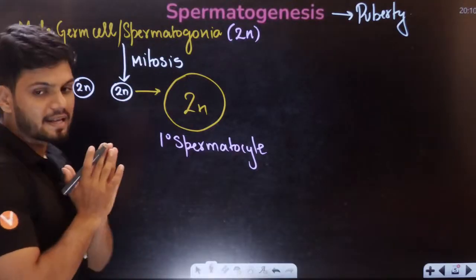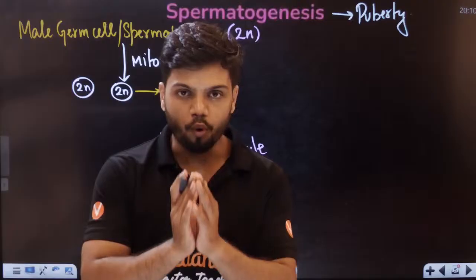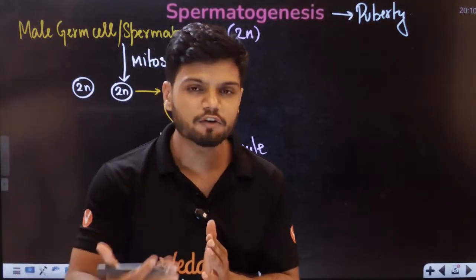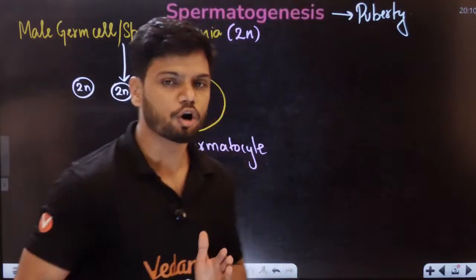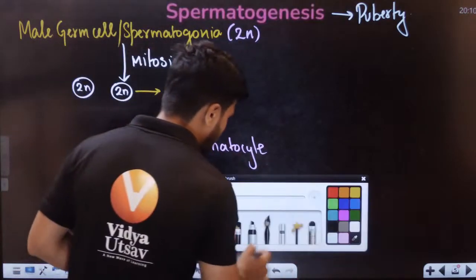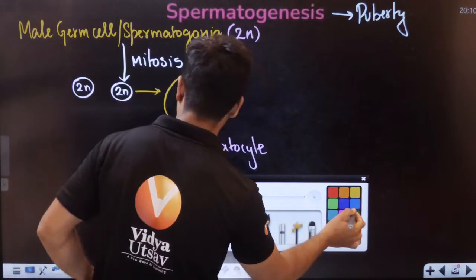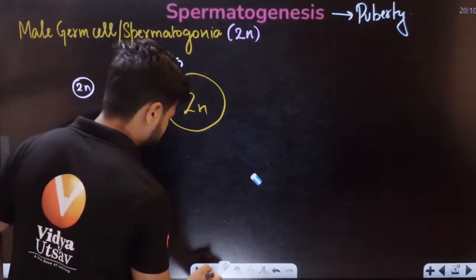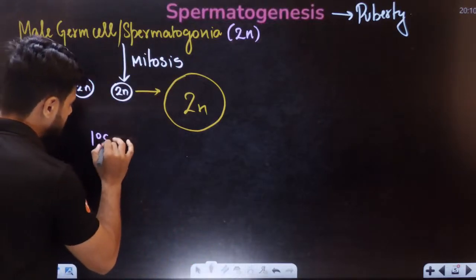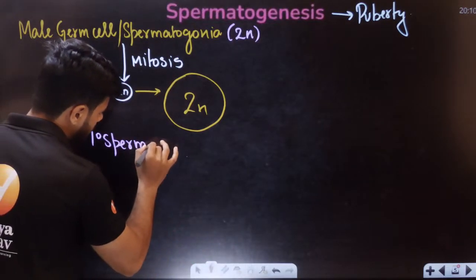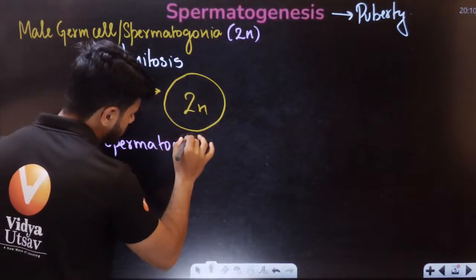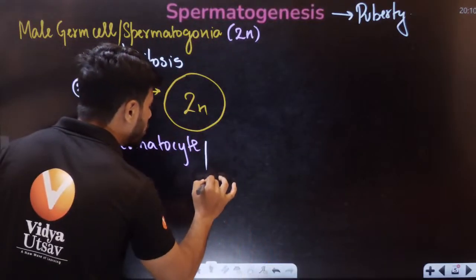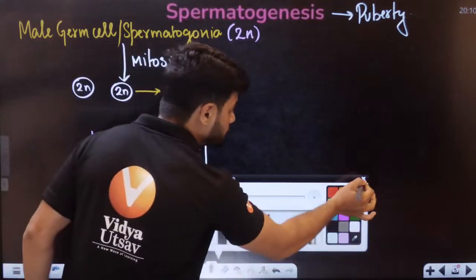Now students, if in examination they ask you what is the ploidy of primary spermatocyte, the ploidy is diploid in nature. All of you know this now. One PYQ done here only. So let me write it on this side because I need space on the other side. We get primary spermatocyte. Now this primary spermatocyte undergoes a process called meiosis.